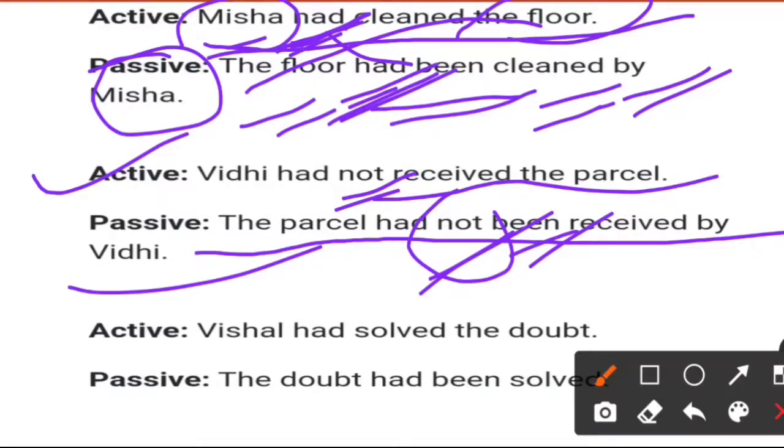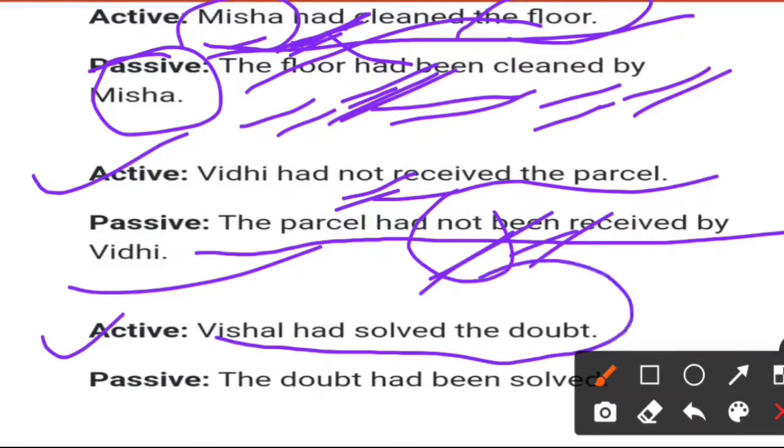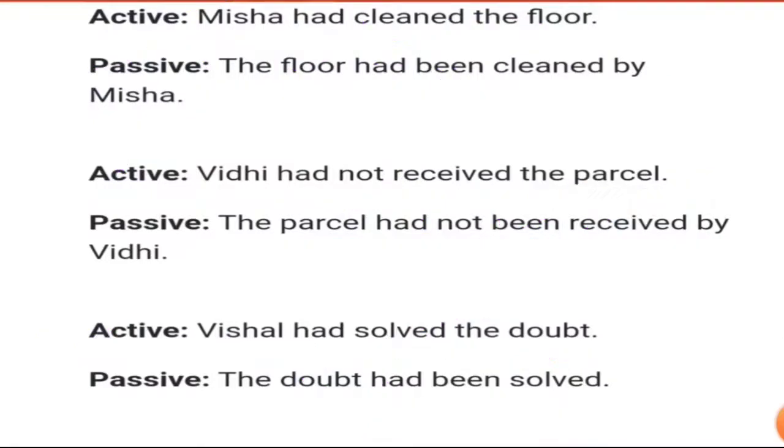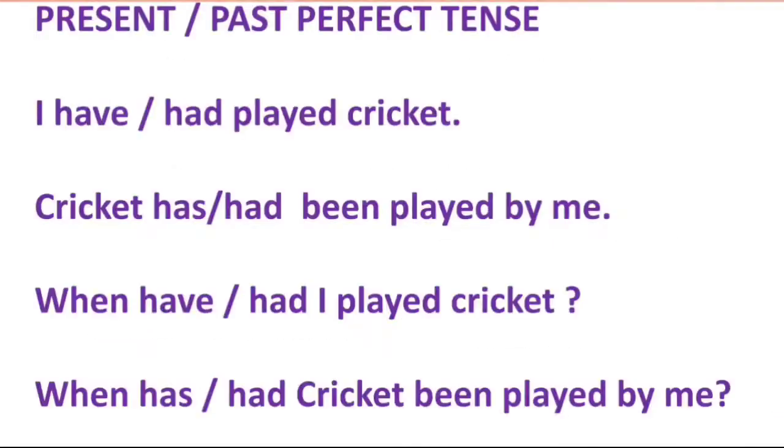And another example, active voice: Vishal had solved the doubt. It is an object. Object will come first. Vishal, had will remain the same. Solved will remain V3. Additionally, been will be added. So the doubt had been solved by Vishal. So it is really very easy.